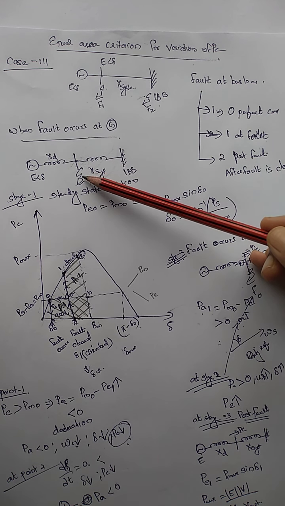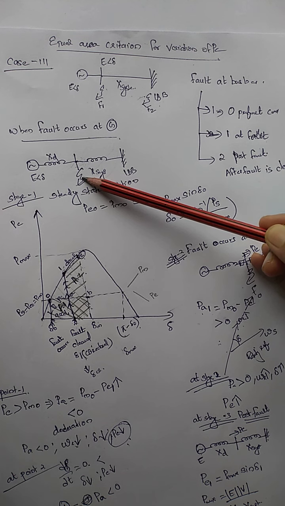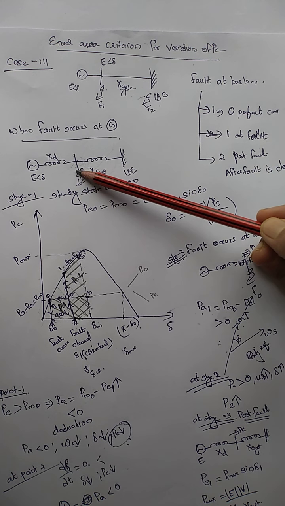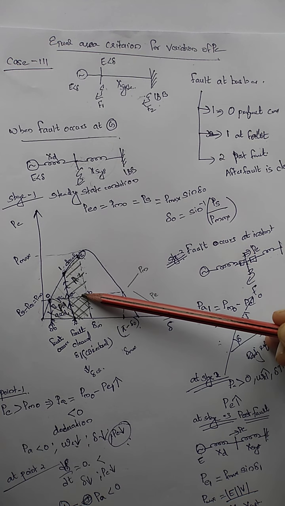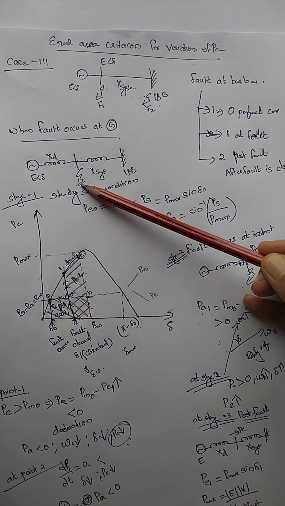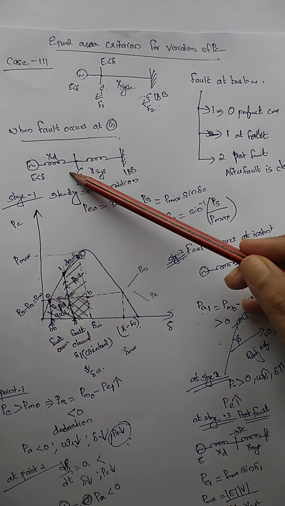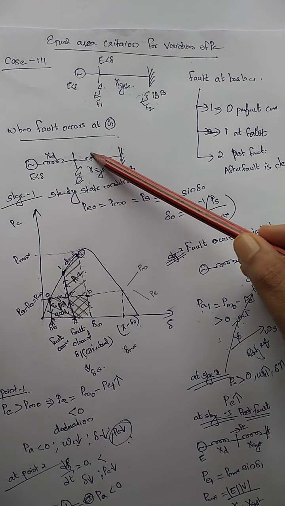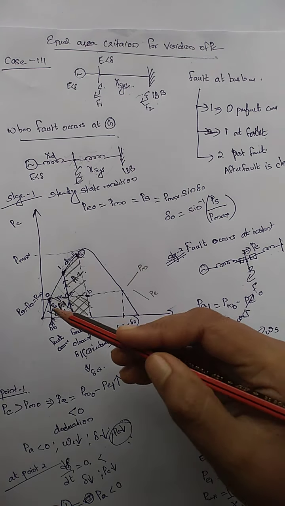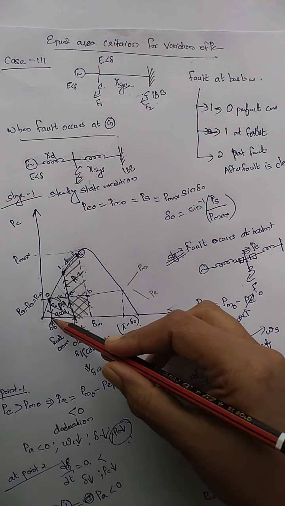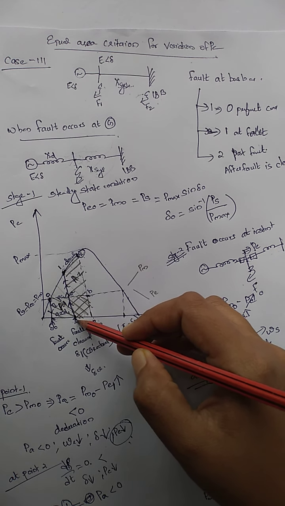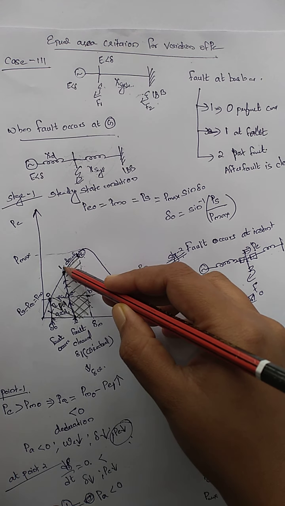Then the system will wait for some time, some milliseconds or about 2 cycles, and after that the auto reclosure relay will try to reclose. We have assumed a temporary fault, so at the reclosure time the fault will be cleared. So when it recloses, my system will move back and there will be power flow again. At that time the fault was cleared at an angle delta 1, and my electrical power was PE.